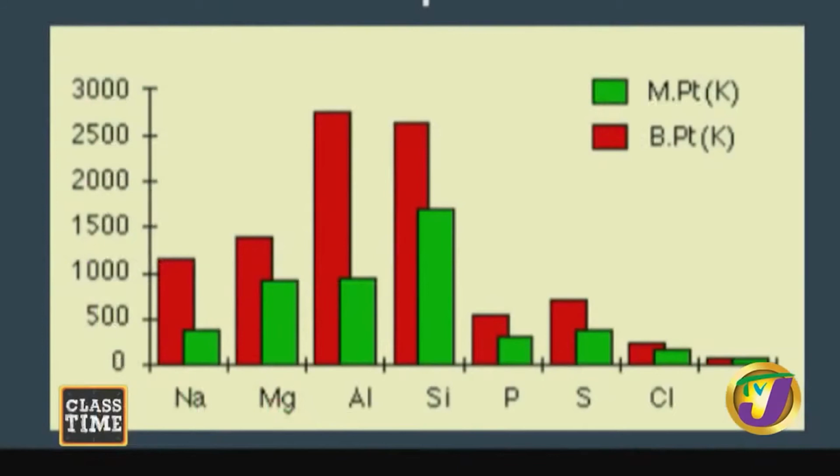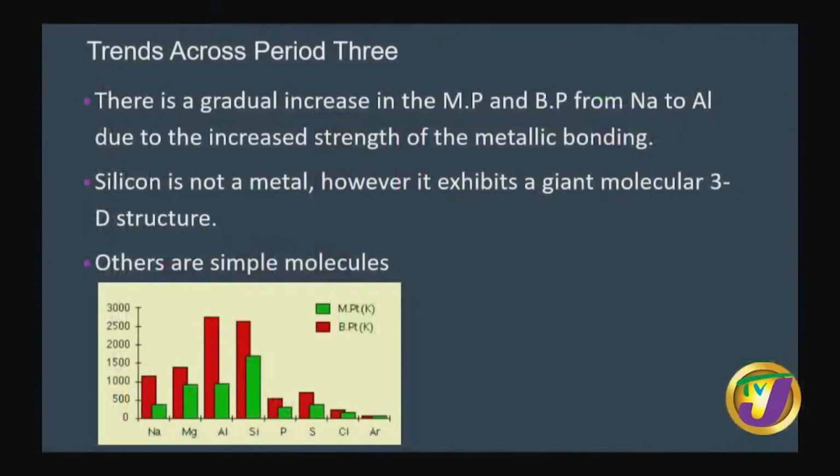Now, the melting point for sodium is a lot lower than magnesium and aluminum, and that is because group 1 metals tend to be very soft. They're not hard to melt, right? They tend to be pretty soft. So when we move from aluminum to silicon, we see a large jump in the melting point.